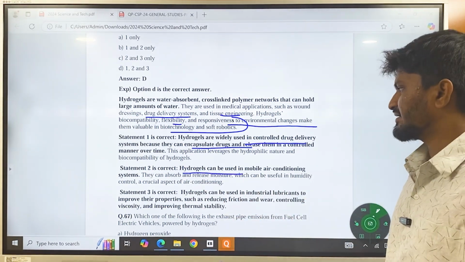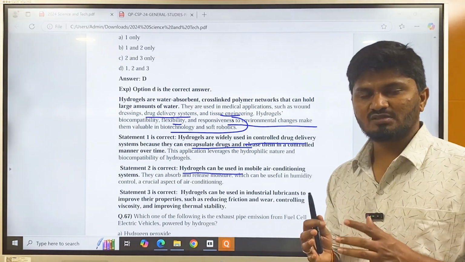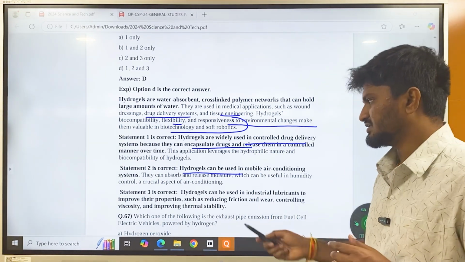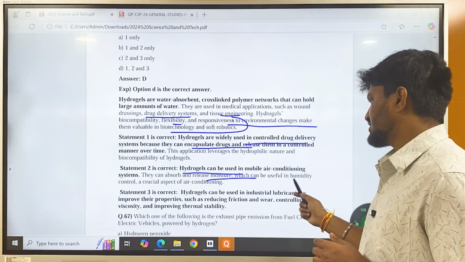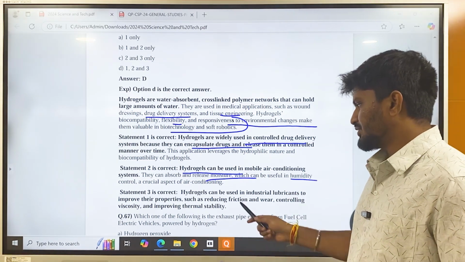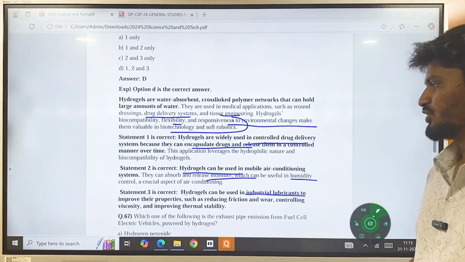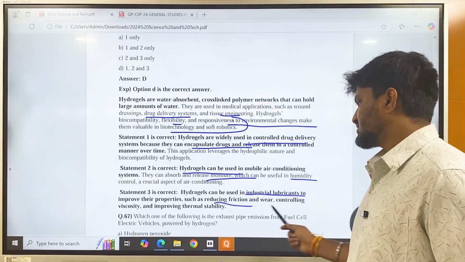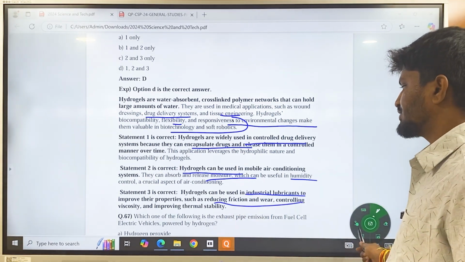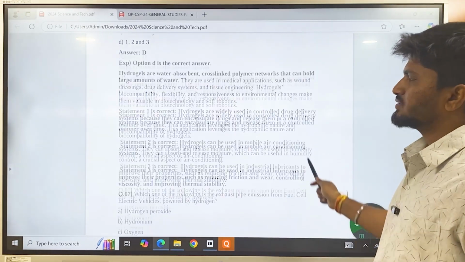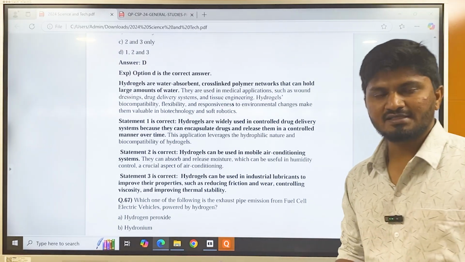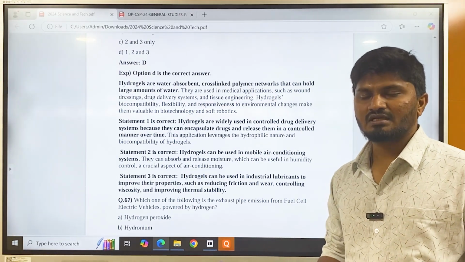The second statement is also correct. They can be used in mobile air conditioning systems because they can absorb large amounts of water. They can absorb and release moisture, which is useful in humidity control. Hydrogels can be used in industrial lubricants to improve their properties, such as reducing friction and wear, controlling viscosity, and improving thermal stability. So in such questions where the application is asked, most of the time the answer will be all the above.